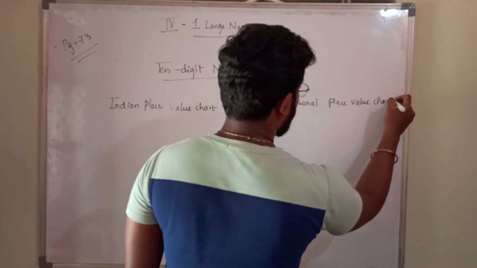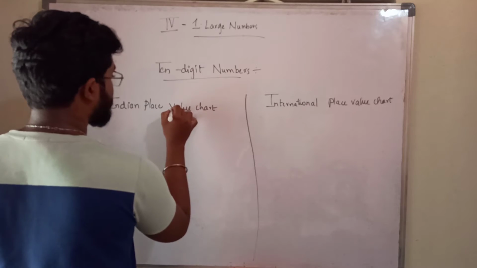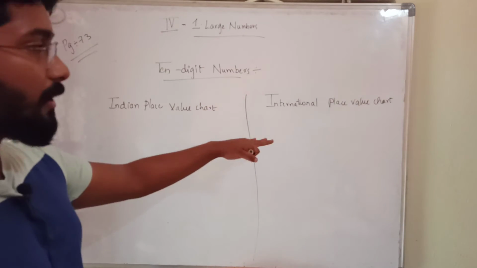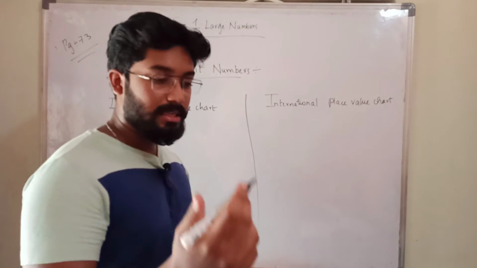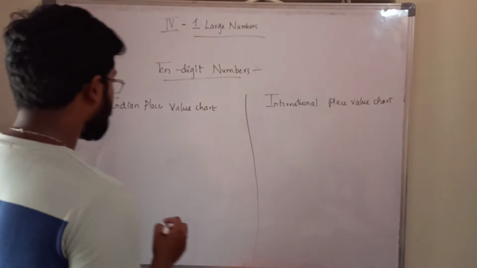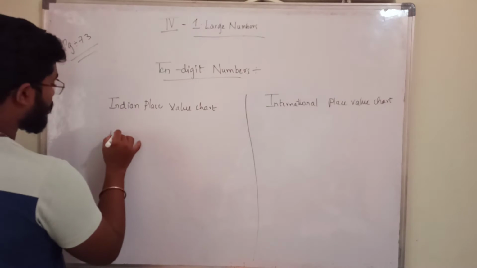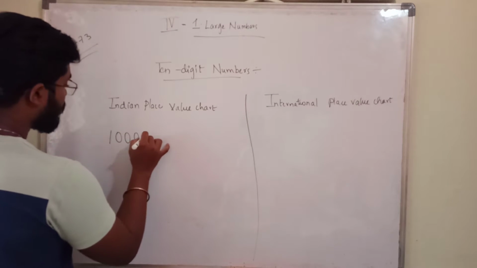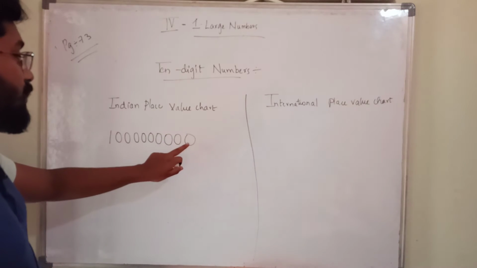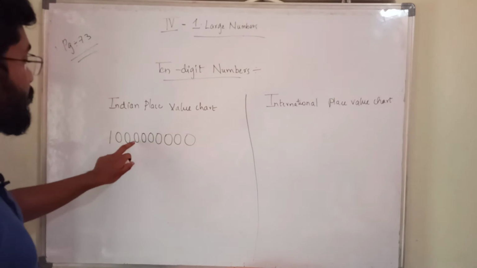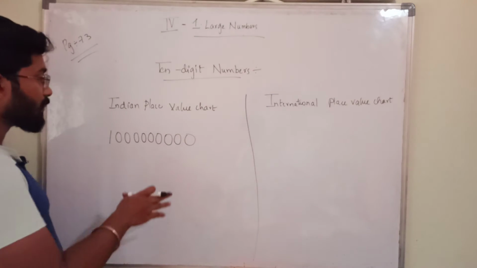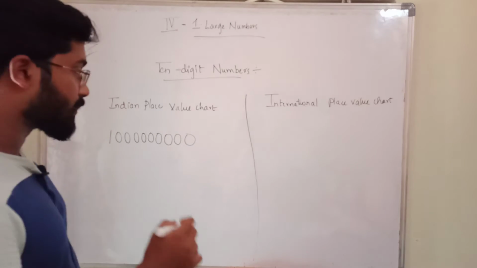Okay, let us see how we will represent it. How to represent, I said before for the Indian and international place value systems. So once again, if you are getting confused, see the previous video, then you will understand. That is a 10 digit number, no? 1, 2, 3, 4, 5, 6, 7, 8, 9, 10. So how will we put commas, let us see.